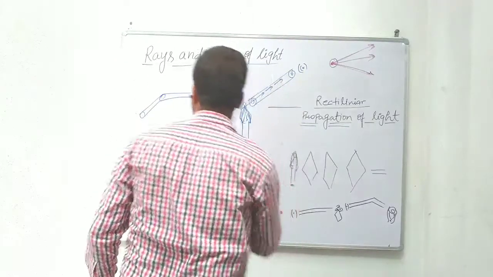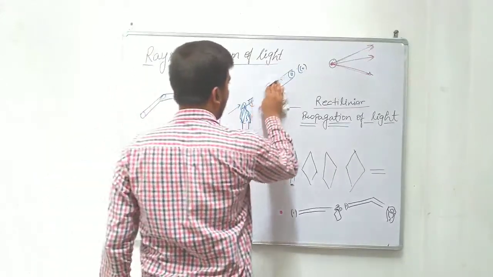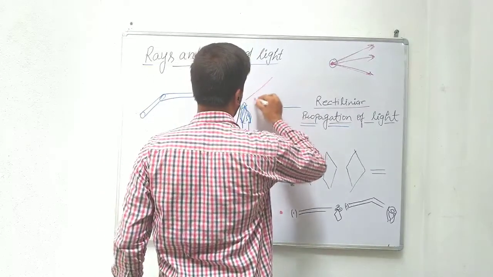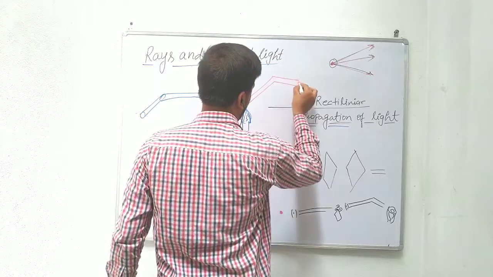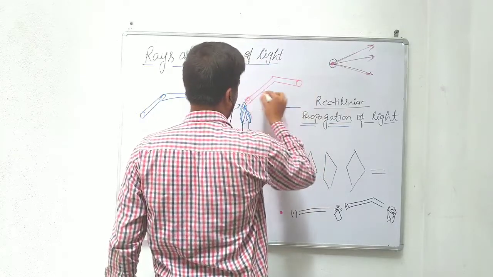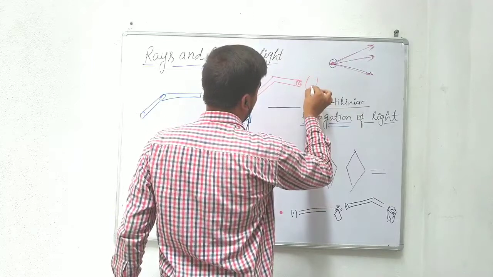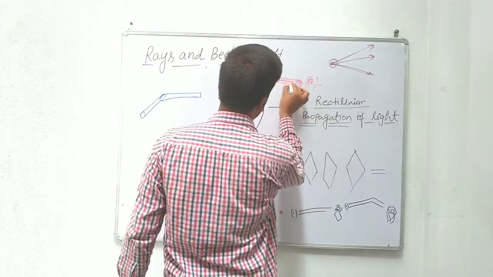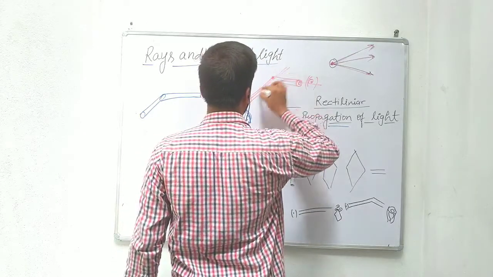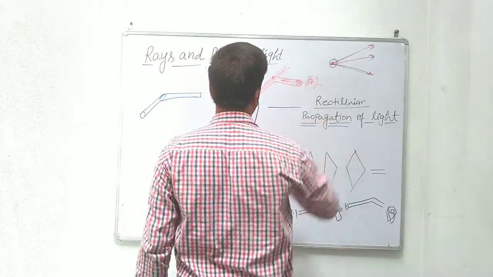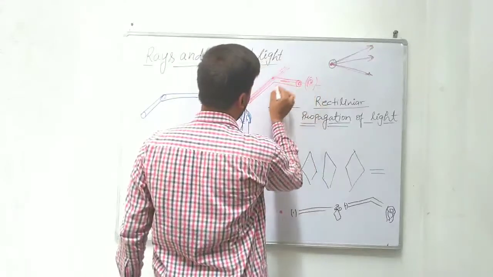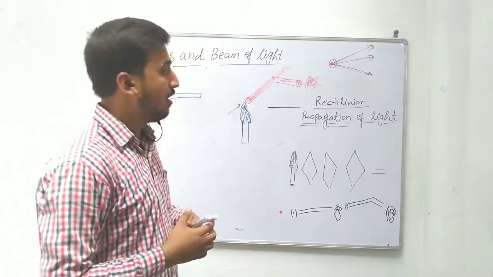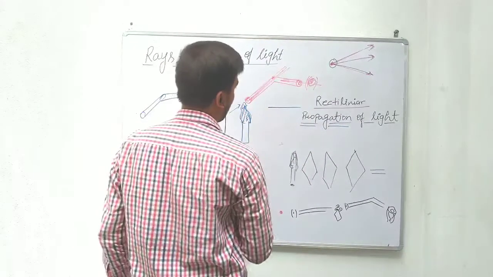In the second case, if we have a different straw which has this type of shape, round shape, we know that light travels in a straight line. So if we are trying to see this object, the light is going in this direction due to the rectilinear propagation of light, and we cannot see this light from here. So by this we can prove the concept of rectilinear propagation of light.